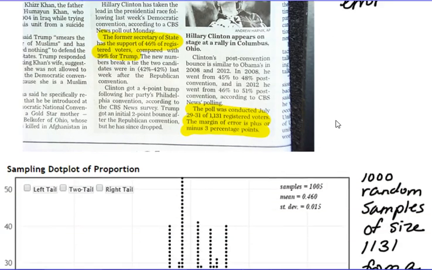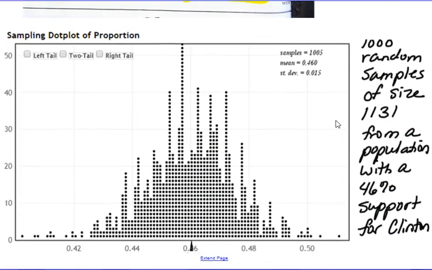So to test this, I went to a website that allows me to take many random samples from the same population. I set the population mean to be 46%. So in other words, the proportion of the entire population to be 46%. And I took, actually it says 1,000 random samples. I guess I actually took 1,005 random samples of size 1,131, because that was what the article said, from this population. And you'll notice that they all centered around 46%.